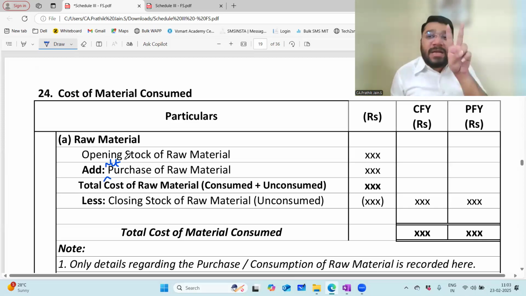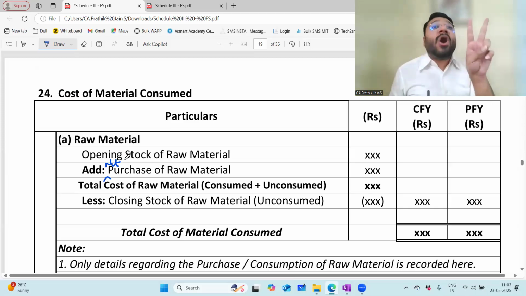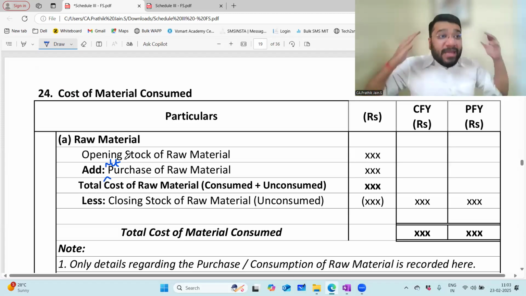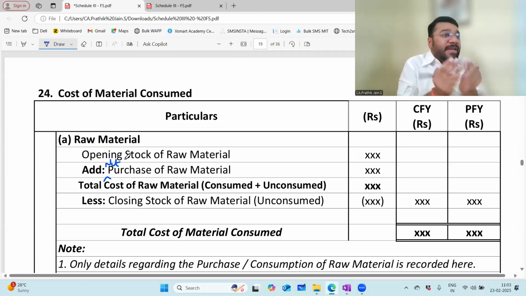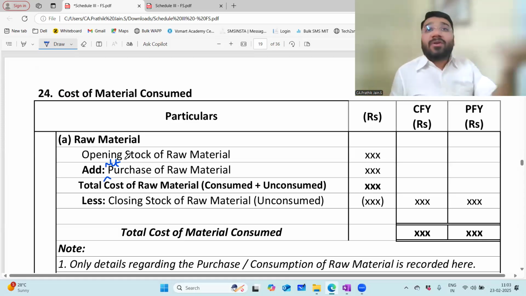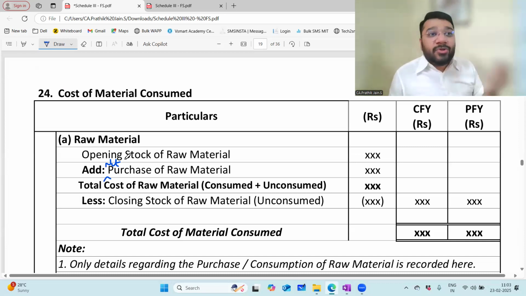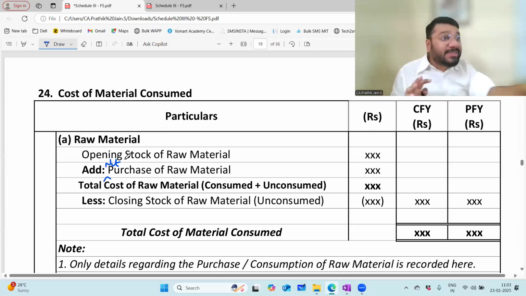Inventory means only two things: either going to be used for production and consumption purposes, or for selling purposes. So inventory is a very particular, niche term, whereas stock is a very broad term. Understanding these two is very important. You never know who will ask this question. If you go to articleship, let's say you're a senior, and your junior asks, should I call this inventory or stock? There, you should not just say inventory; you have to give the justification also.